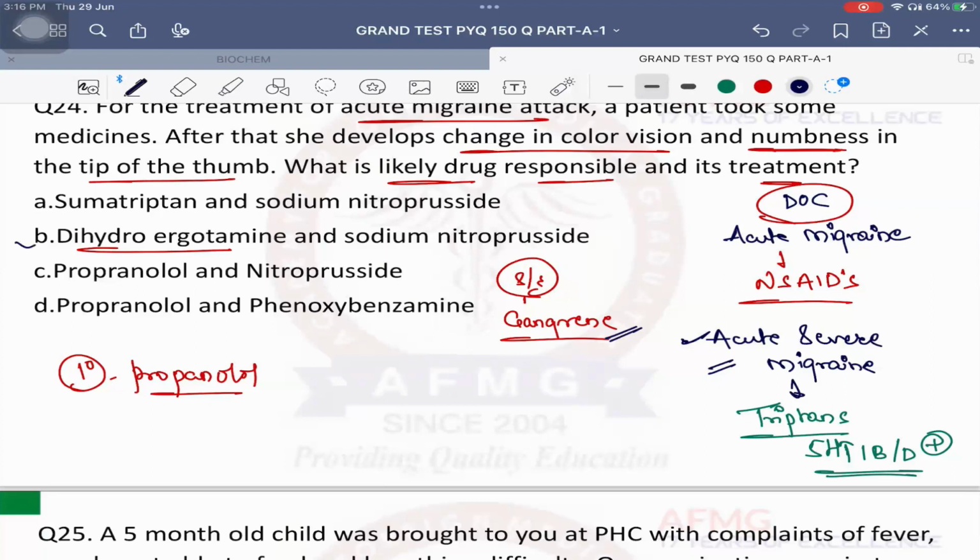And what should be the drug of choice for vasodilatation? It should be sodium nitroprusside. Because we know in cases of hypertensive emergencies or crisis, the fastest acting drug which is used is sodium nitroprusside. So the answer should be option D for this. Okay, no problem. This question has appeared in NEET PG as well as the August 2020 exam.